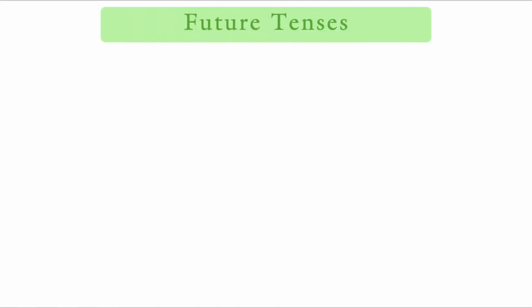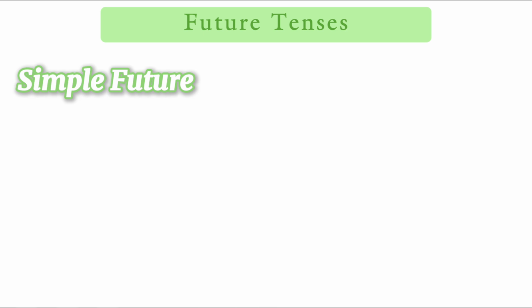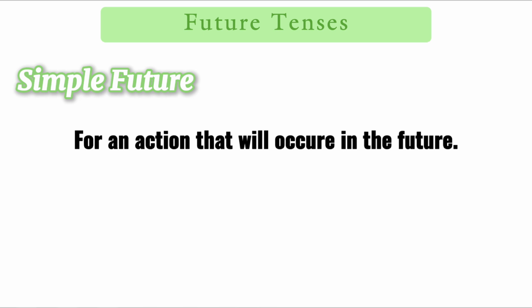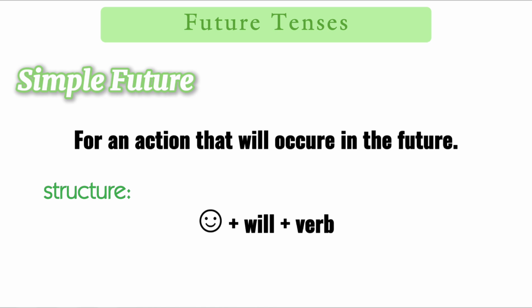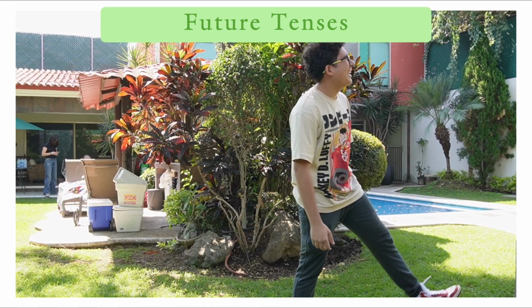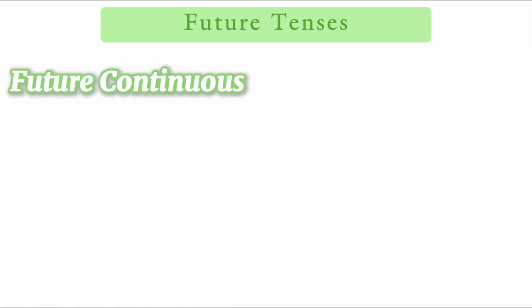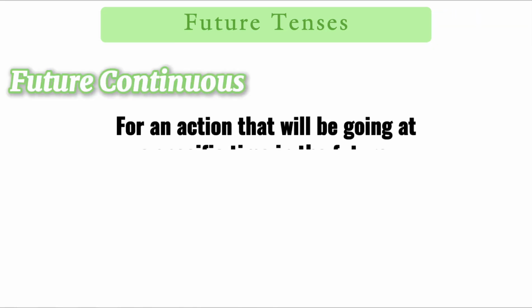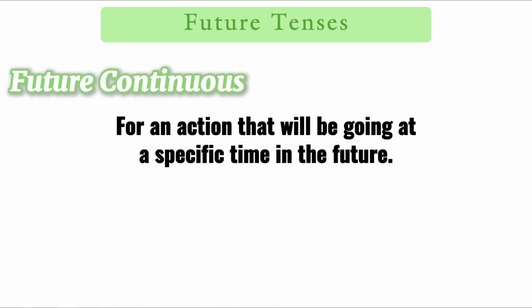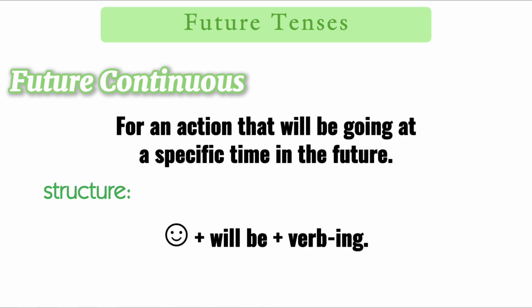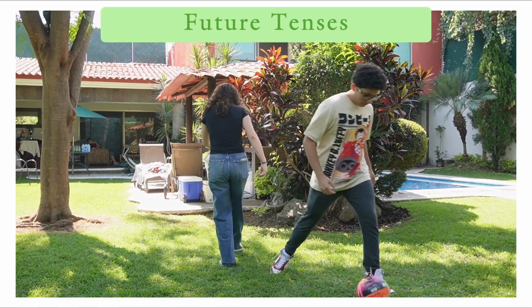Now, future tense. Simple future is for an action that will occur in the future. The structure is subject plus will plus verb. For example, I will go to the park for a walk. Now, future continuous is for an action that will be ongoing at a specific time in the future. The structure is subject plus will be plus verb in -ing. Example: we will be playing football.